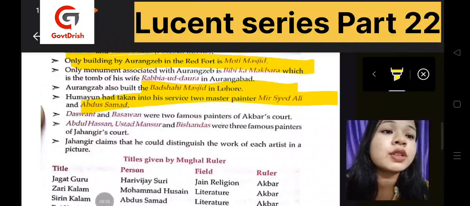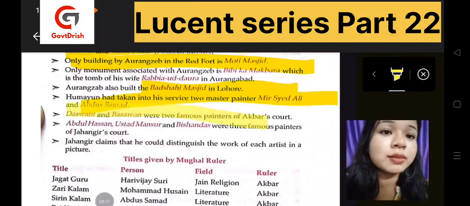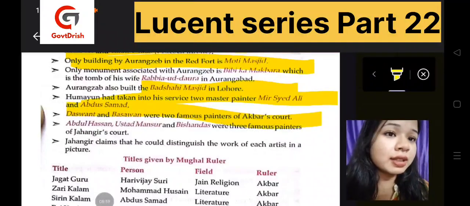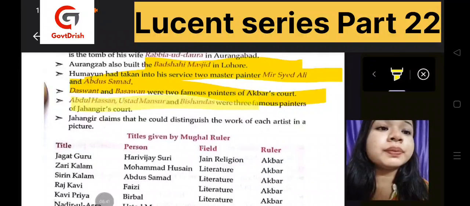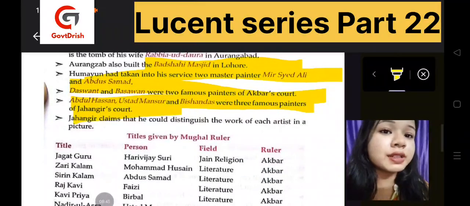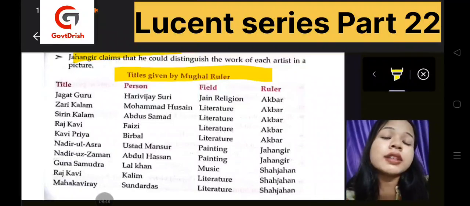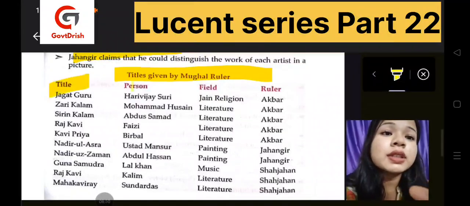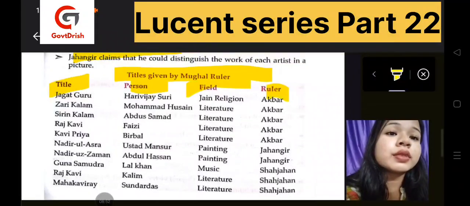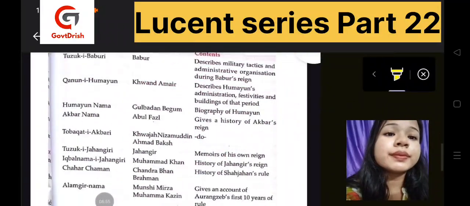Then these were the two painters. Daswant and Basawan were two famous painters. Remember their names. And these all are painters' names. So these were the titles that were given by Mughal rulers. Here they have distinguished between the title, person, field, and ruler. Go through it.